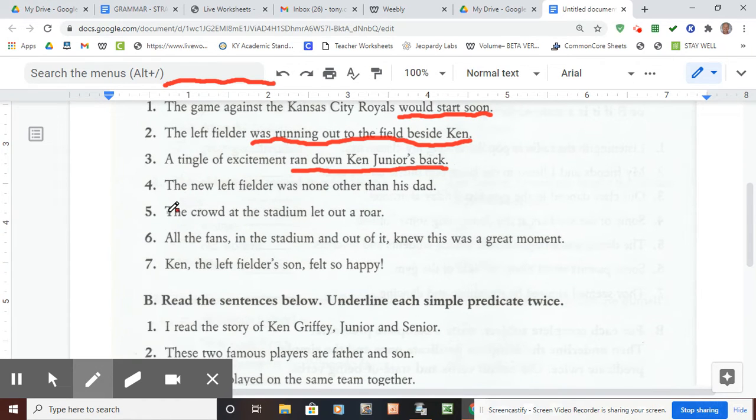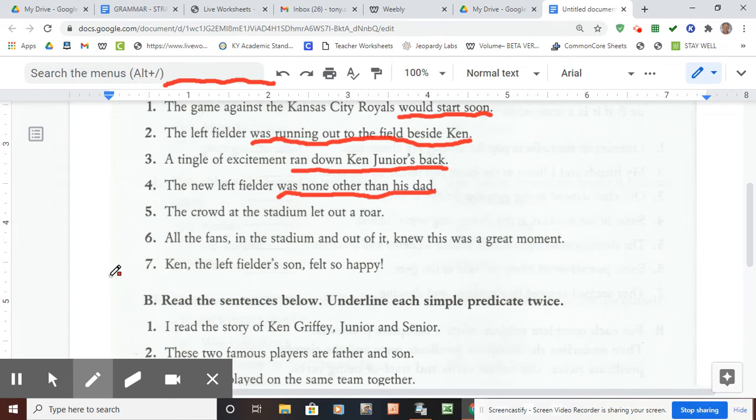You work this one. The new left fielder was none other than his dad. Okay, what would be the complete predicate of that? Take a second. Okay, was is another being verb, part of the predicate, and was none other than his dad.